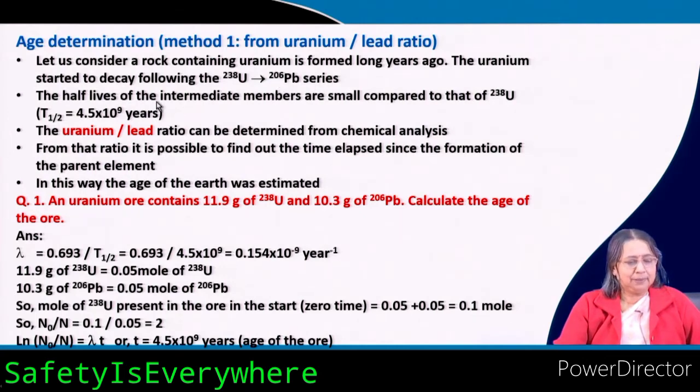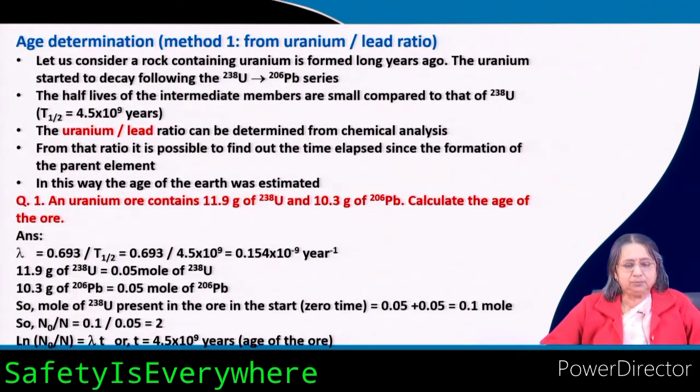Now, the half life of the intermediate members is very small compared to uranium 238, because we know that T half of uranium is 4.5 into 10 to the 9 years. Now, the uranium lead ratio, we can determine by chemical analysis. It is very easy to determine how much uranium and how much lead is present at present in the ore.